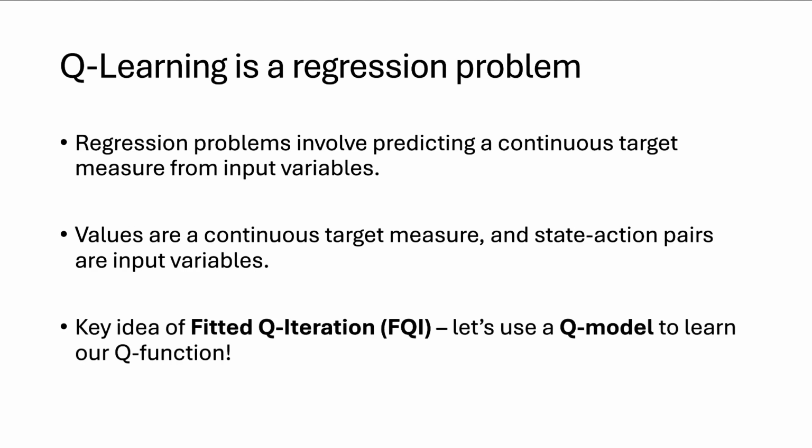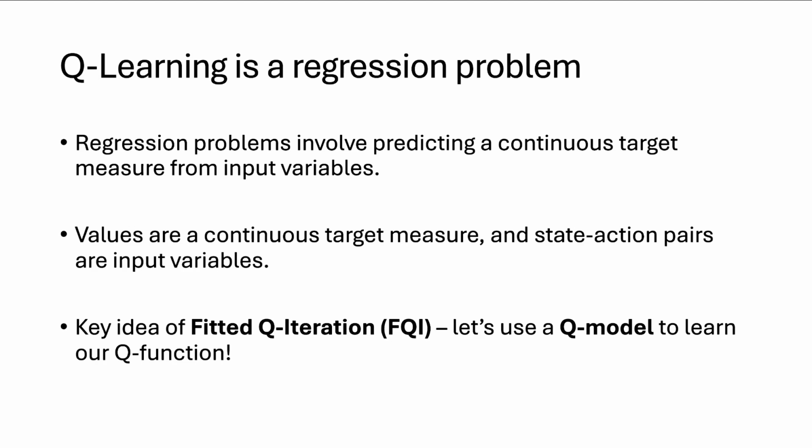The key idea of fitted Q iteration is to use a Q model to learn our Q function. So we're going to take a model that does regression and fit that model to the input-output relationship of state action pair inputs and value estimate outputs. Now, we can use any kind of model for regression we like here.